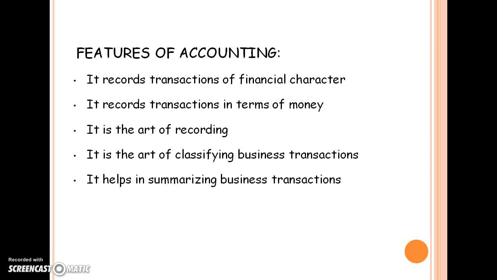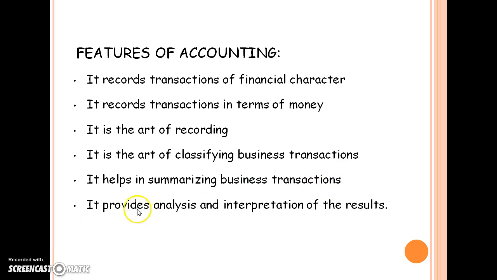The next point is that it helps in summarizing business transactions. You can summarize your business transactions with the help of accounting. Those things which help you find out the profit and loss of the business are summarized in one go, along with the number of sales and purchases in a year. Summarizing means finding out at the end of the month or at the end of the year what the sales and purchases are. So accounting also helps in summarizing business transactions.